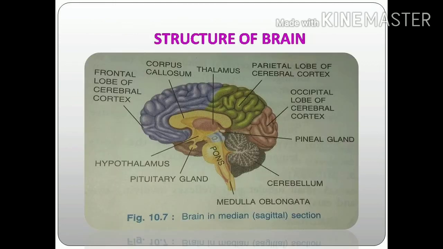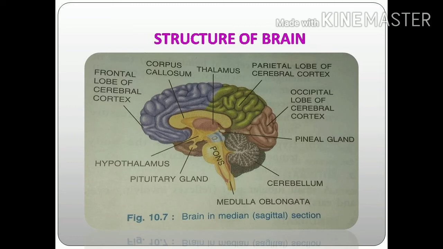Now you can see the structure of the brain. This is the median section of the brain. Here you can see the cerebrum, cerebellum and medulla oblongata. The cerebrum is the largest part, and it has four important lobes. Frontal lobe is violet in color. In the diagram, for identification, they give different colors. Parietal lobe is green. Occipital lobe is a little bit brown, and the dark brown one near the hypothalamus is called the temporal lobe.